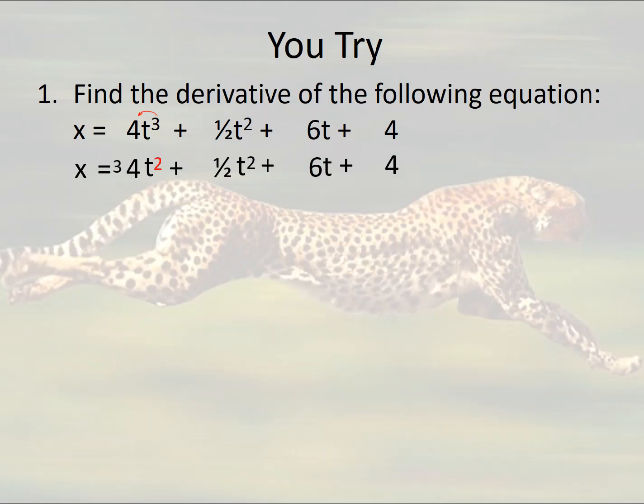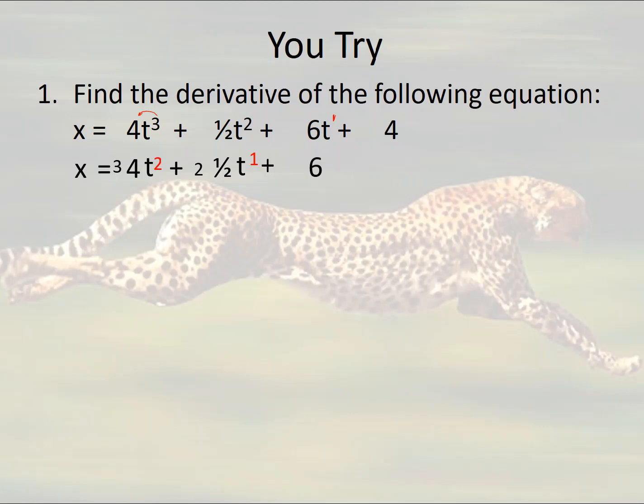Now in the next term, I'm going to take the 2 times the half, drop the power by 1. Then I can imagine that the 6 has a 1 as an exponent, the t has a 1. I'm going to multiply the 1 times the 6, and if I drop t to the 0, remember that anything to the 0 power is 1.